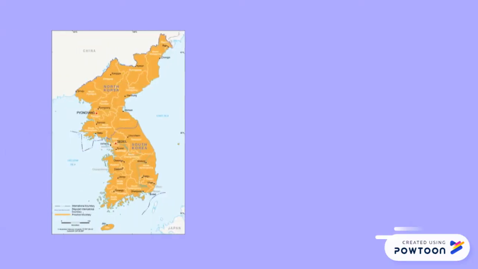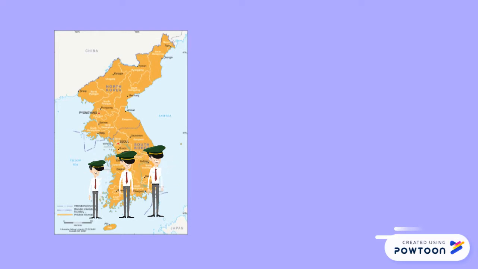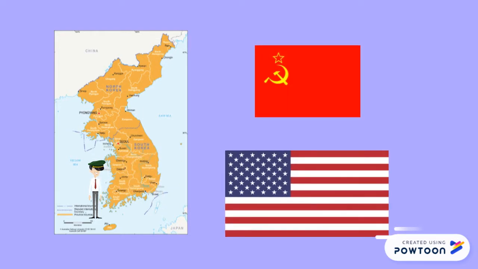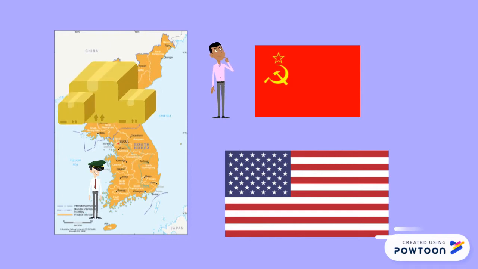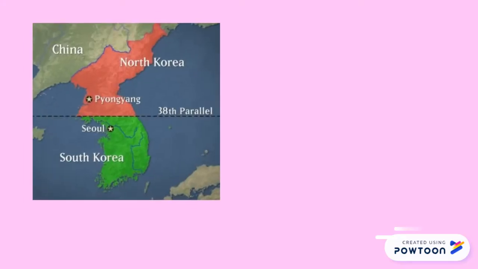Before the war started, the United States had pulled most of its troops out of South Korea. Because of this, the Soviet Union thought that the United States would not guard South Korea if it was attacked. To prepare North Korea to attack, the Soviet Union gave them supplies and troops. The first attack on South Korea was on June 25, 1950.